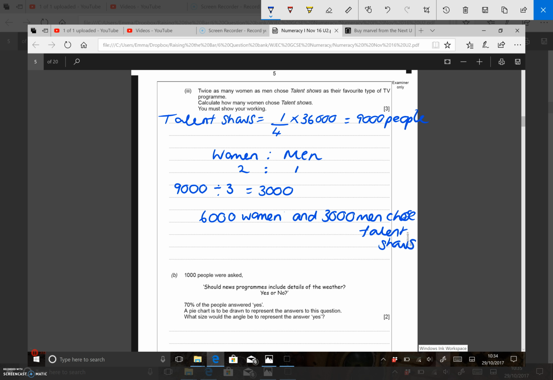And then the final part of the question, part B, said 1,000 people were asked, should news programmes include details of the weather? Yes or no? 70% of the people answered yes. A pie chart needs to be drawn to show the answers to this question. What size would the angle be to represent the answer yes? So 70% is 70 out of 100, or we could just say 0.7. You don't need the 0, but you can put it there.